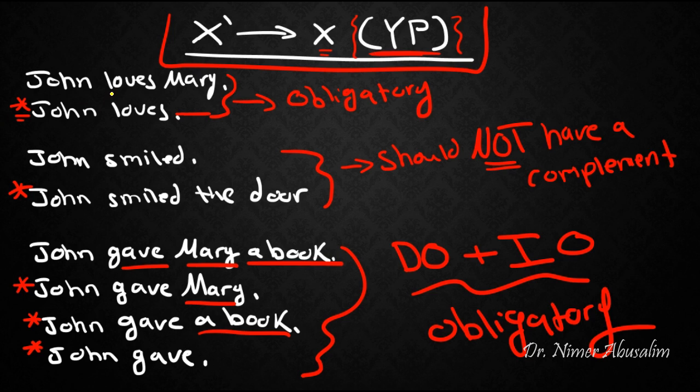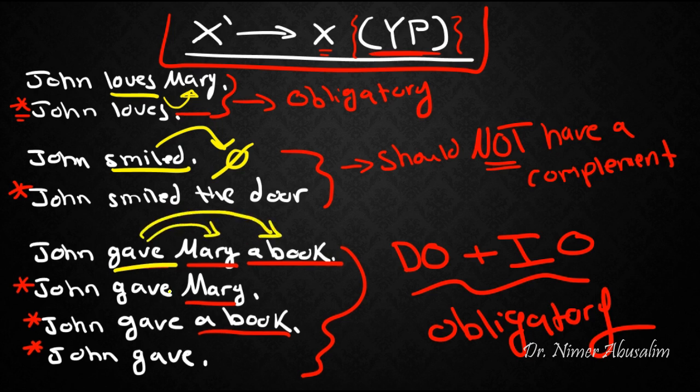Now from our sentences here, it seems that certain verbs require certain complements. Loves, for example, requires a DP complement. Smiled, on the other hand, requires that there be no complement. Gave requires not 1, but 2 complements. So apparently it looks like not only we have to take into consideration what X bar states, but after that we have to take into consideration the special cases of each and every verb. These are the special restrictions that these verbs put on the output of X bar theory.